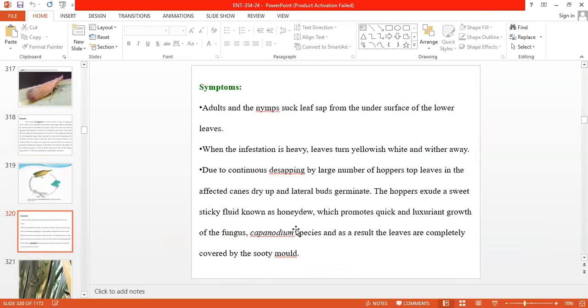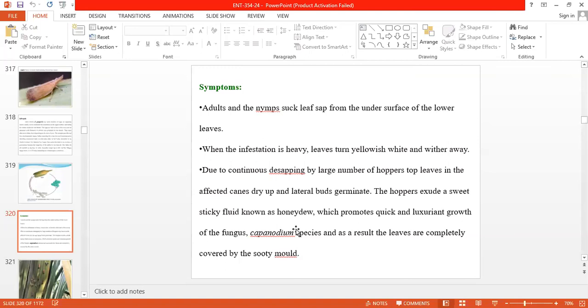Due to sucking the cell sap, the leaf color turns yellowish, white, and the leaves wither away. These are the initial symptoms after infestation. Due to the continuous sucking of the cell sap, the top leaves are infected by a large number of hoppers. These infected top leaves dry up, and later this impacts bud germination.